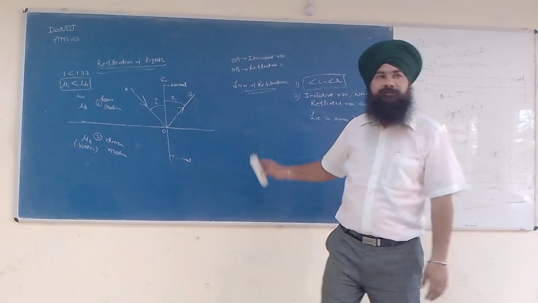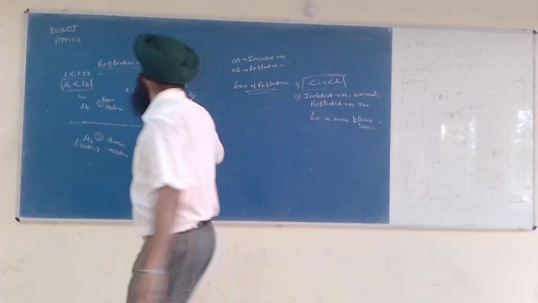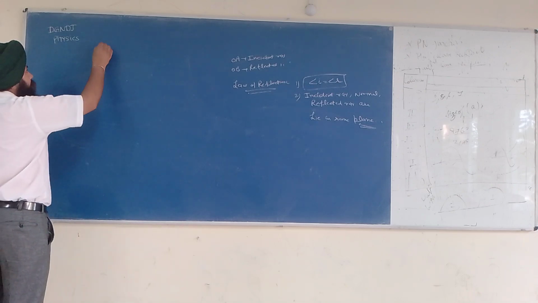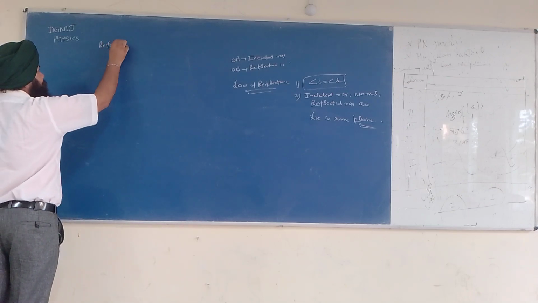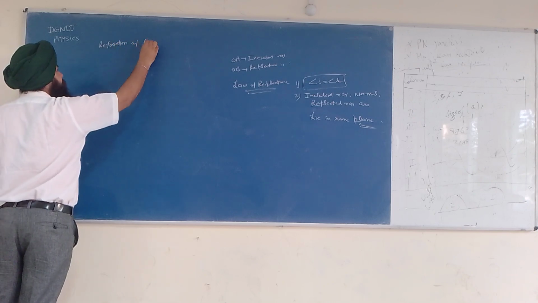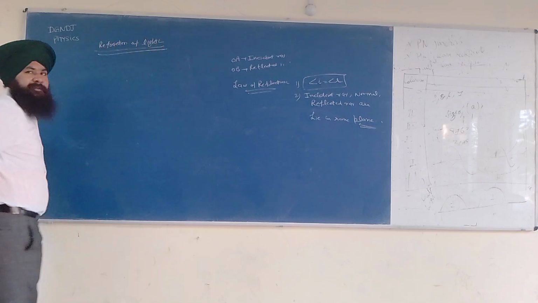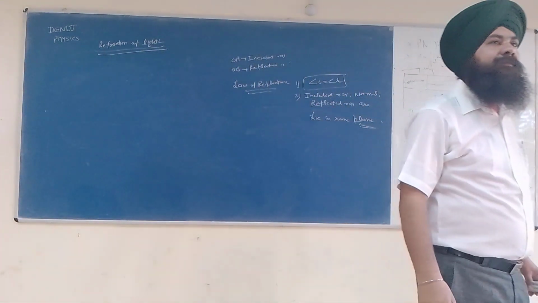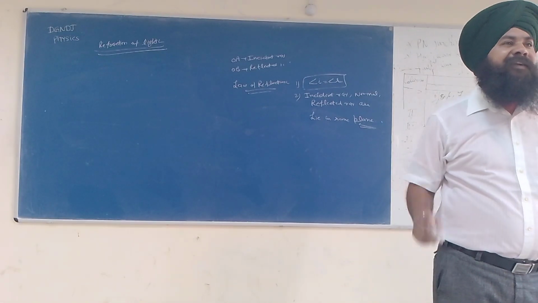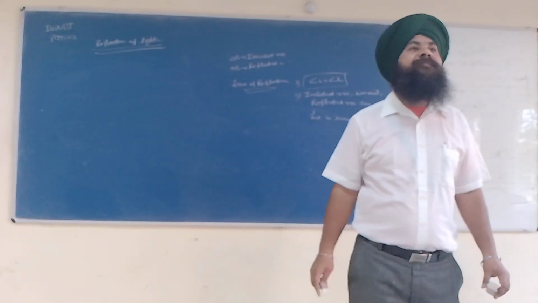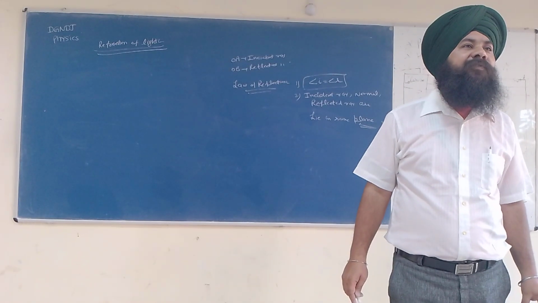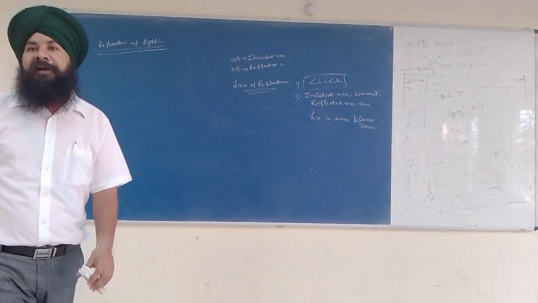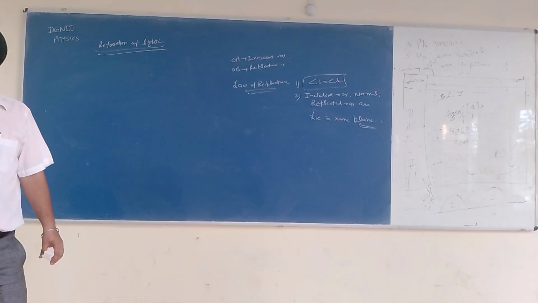Did you get this part? Now we come to the next topic, refraction of light. What is refraction of light? It's the bending of light when light passes from one medium to another.